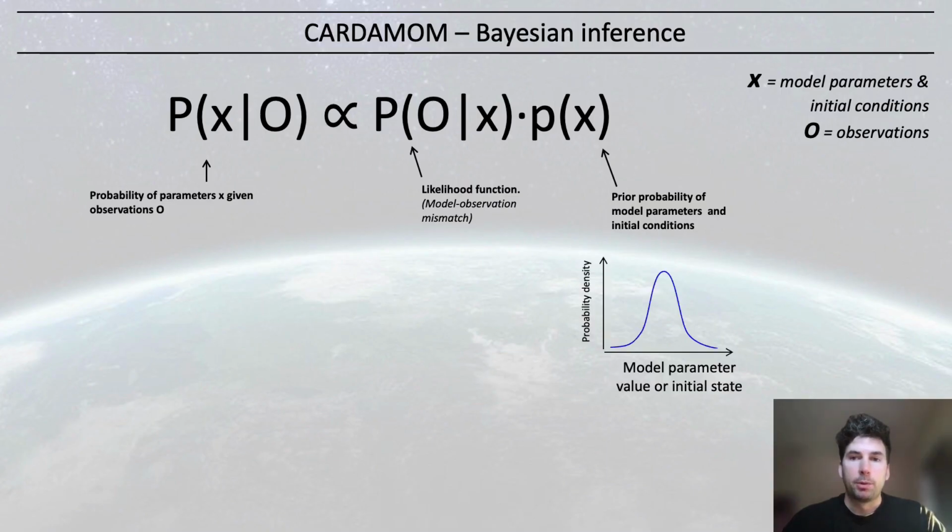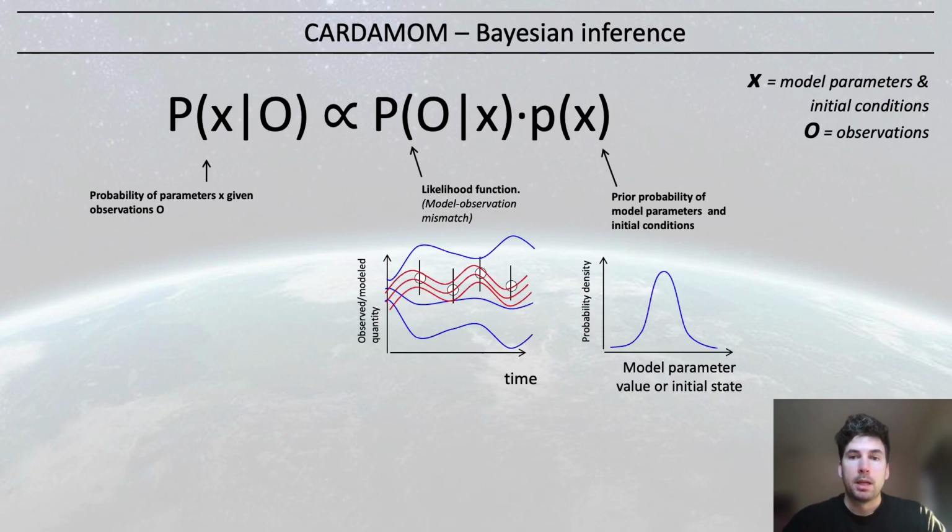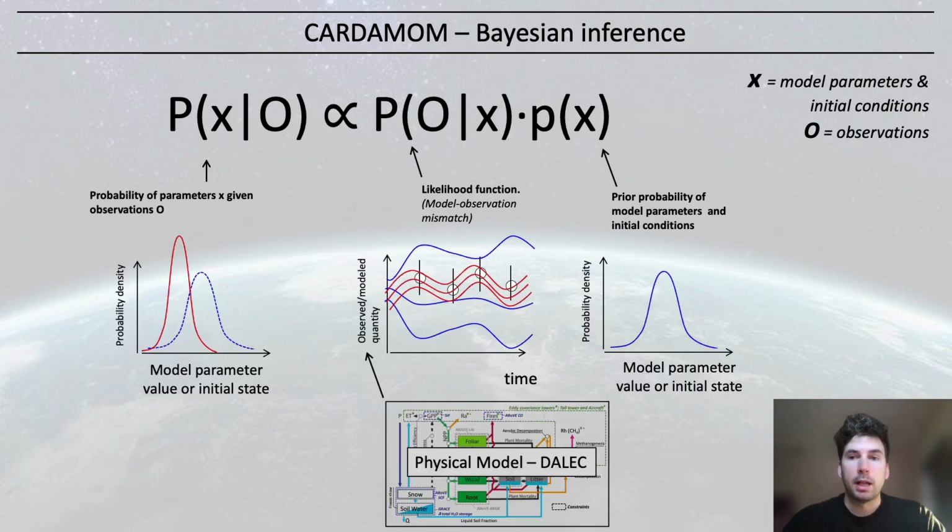CARDAMOM is a Bayesian model data fusion system. It consists of a physical model called DALEC and an adaptive Metropolis-Hastings MCMC algorithm to estimate posterior probabilities of time-invariant parameters and initial conditions. The model is computationally lightweight, allowing for non-linear optimization.